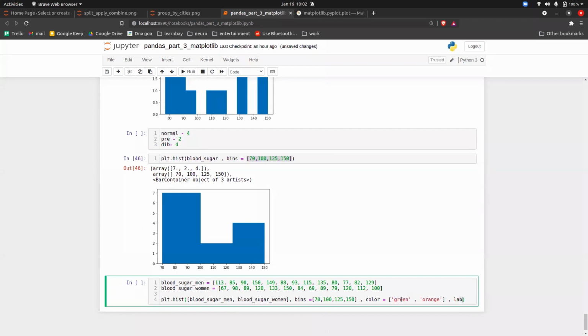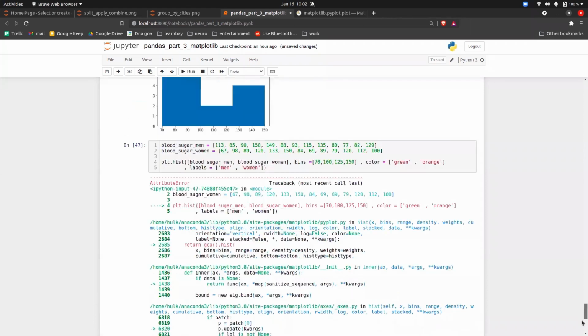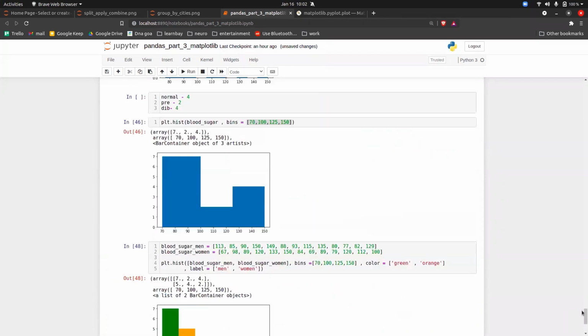So labels, let's say, men and women. Execute it. Oh, there's some problem. Rectangle has no property labels. Okay, so I think it will be label then. Execute it. Yes, perfect.